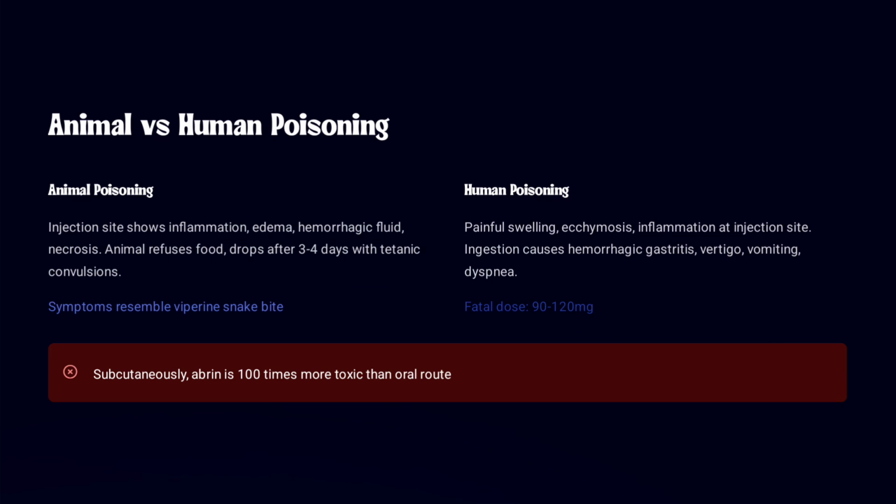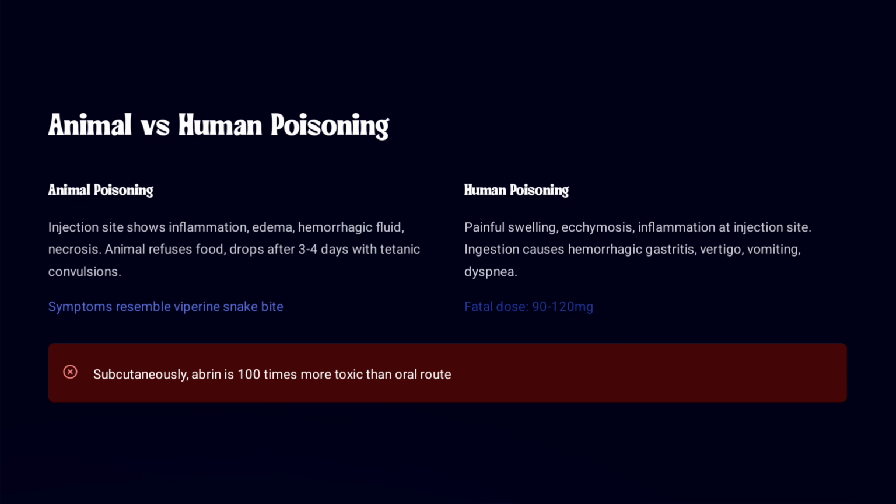And see, these seeds show poisoning in animals as well as humans. If it is injected, in case of animals, it will show inflammation, edema, hemorrhagic fluid, and necrosis. The animal which gets poisoned with this refuses food and drops after 3 to 4 days, means it will die within 3 to 4 days with tetanic convulsions, and these symptoms resemble a viper and snake bite. In case of human poisoning, there will be a painful swelling, inflammation at the site where we inject that poison.